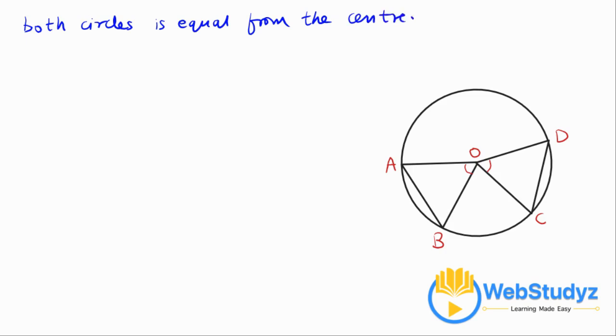Now for the second part of the question, we are given that AB is equal to CD, that is, two equal chords.